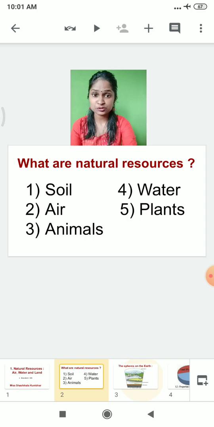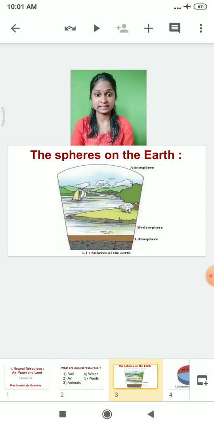As you all know, there are basically 3 spheres present around the earth. The first sphere around the earth is the atmosphere. The second sphere is the hydrosphere. And the third sphere around the earth we call the lithosphere. So there are basically 3 spheres.